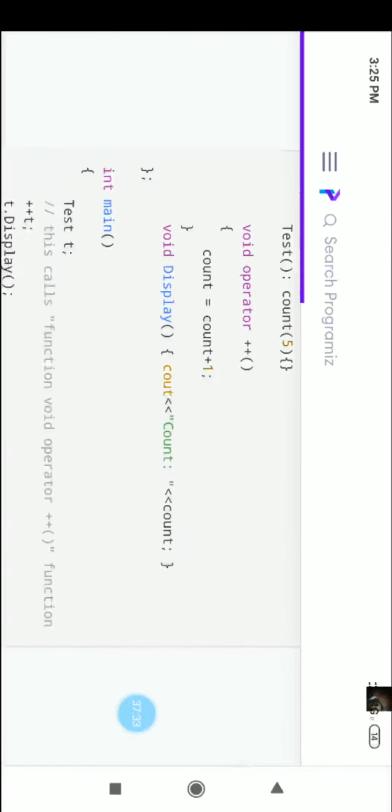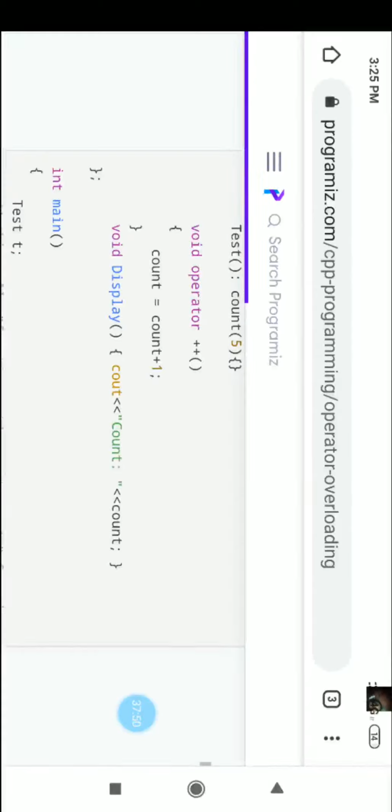Void operator plus plus. This is the syntax for the declaration of what? Operator overloading. Count equal to count plus 1.